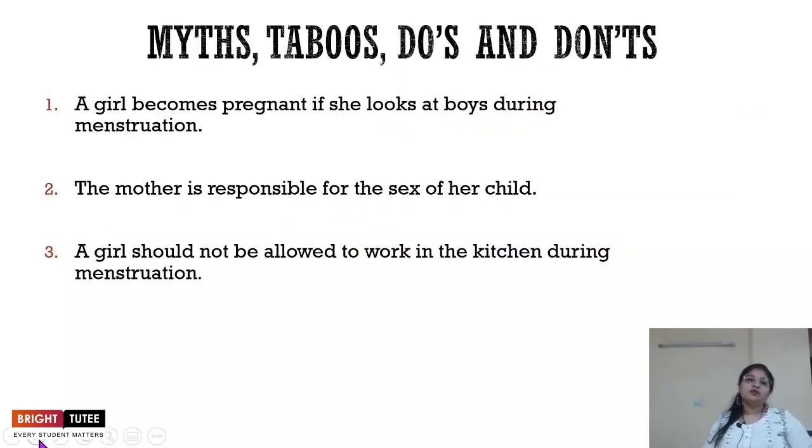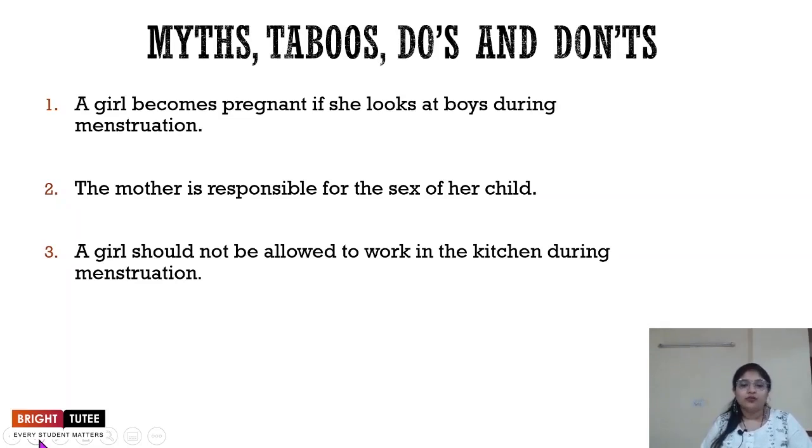Now, once we've understood all these things that are happening in the body during the adolescent phase, we can actually burst the myths, and we can understand the taboos, do's and don'ts from a scientific perspective. We can understand whatever the society is teaching us, whether it is scientifically based, whether we should adopt it or we should not adopt it, right?